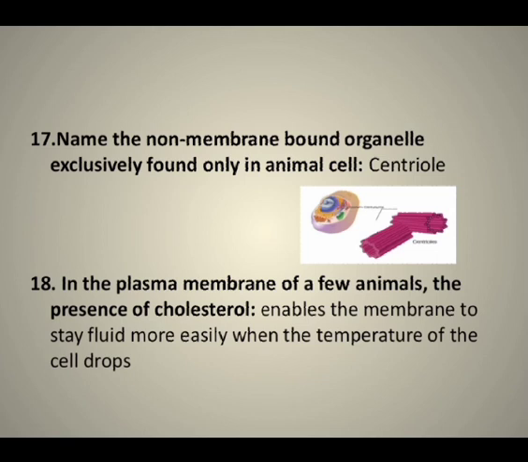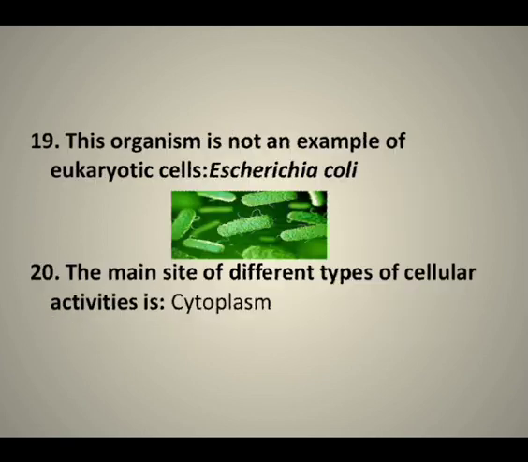Next, in the plasma membrane of a few animals, the presence of cholesterol enables the membrane to stay fluid more easily when the temperature of the cell drops. Next, which organism is not an example of eukaryotic cell? Escherichia coli, also written as E. coli. The main site of different types of cellular activities is cytoplasm. The correct answer is cytoplasm.